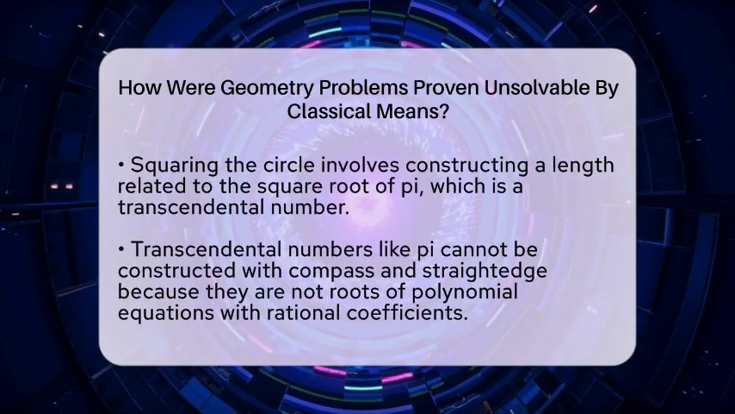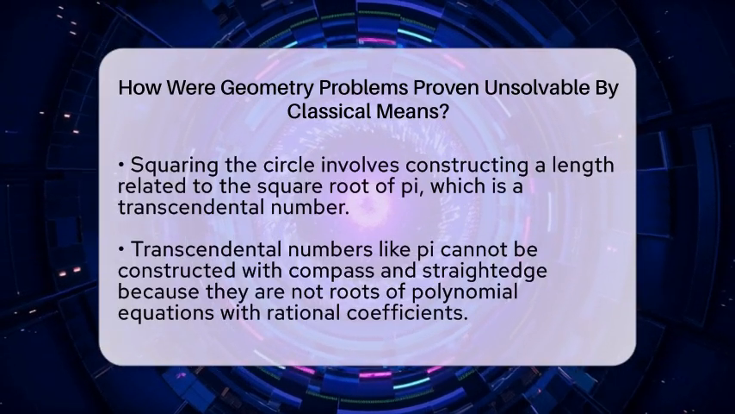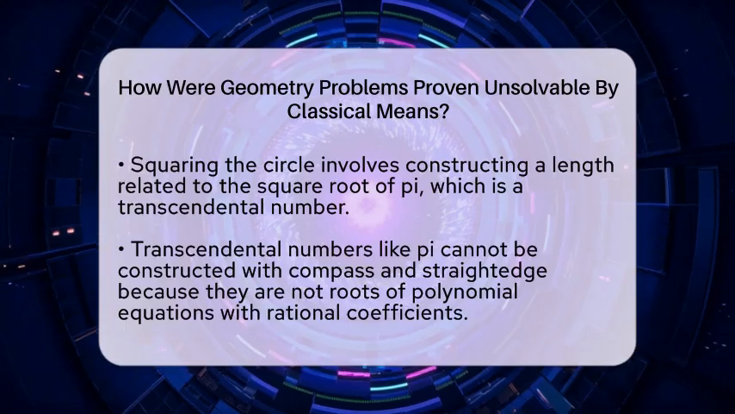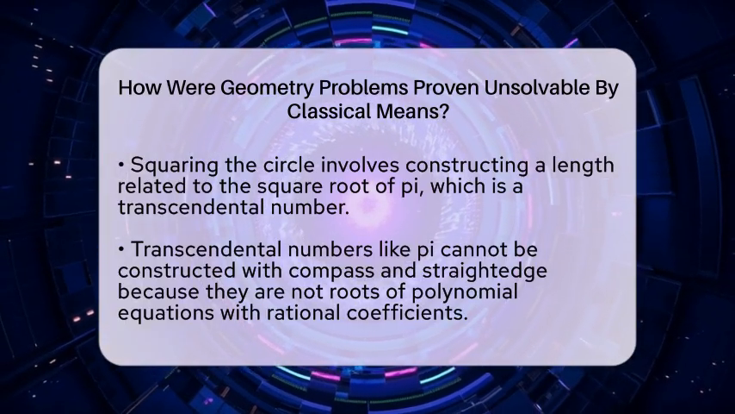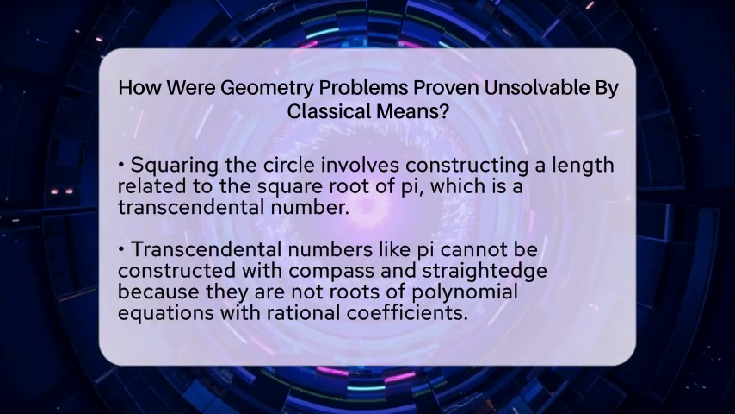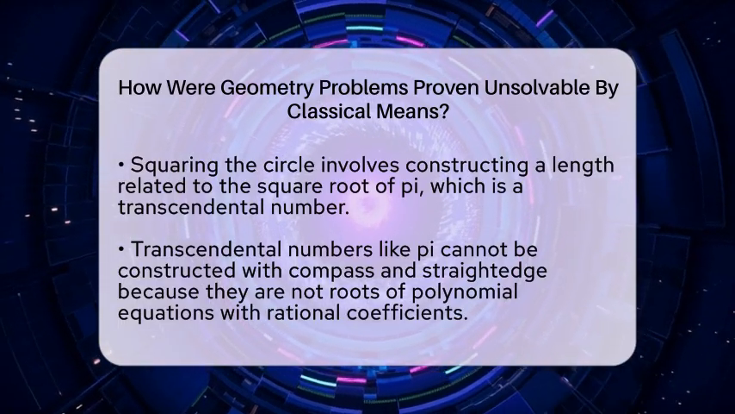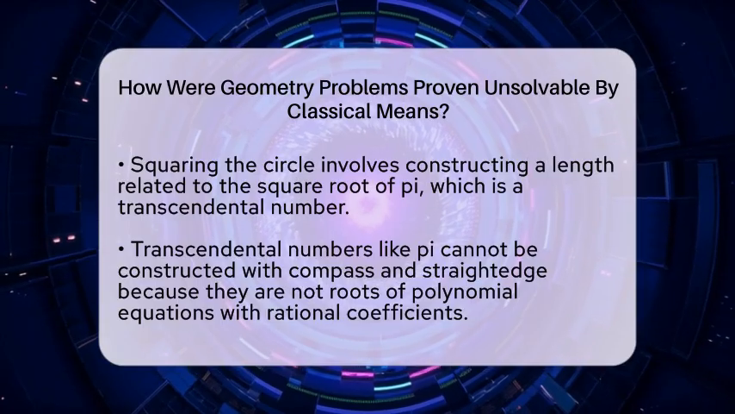It involves creating a length equal to the square root of pi. But pi is a special number called a transcendental number, meaning it is not a root of any polynomial with rational coefficients. Since compass and straightedge can only produce algebraic numbers, pi cannot be constructed this way.